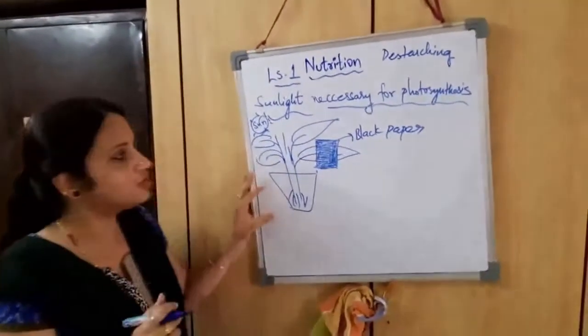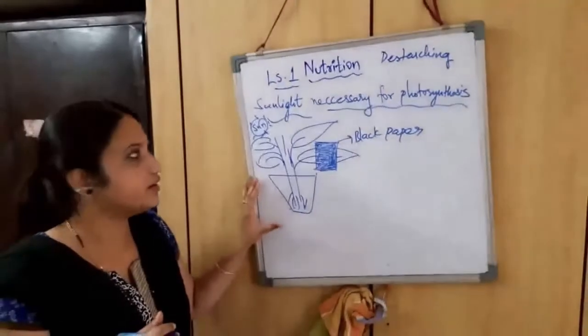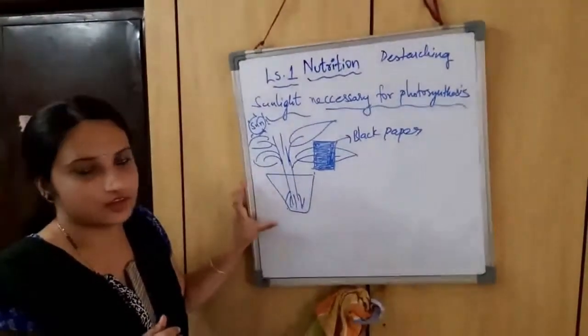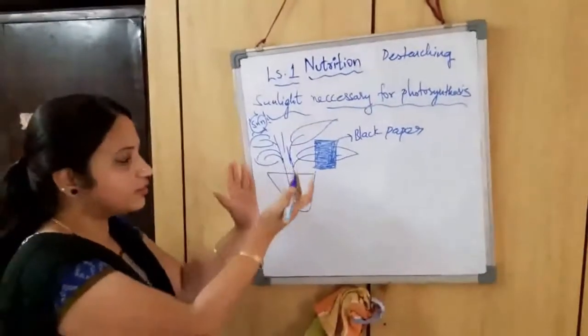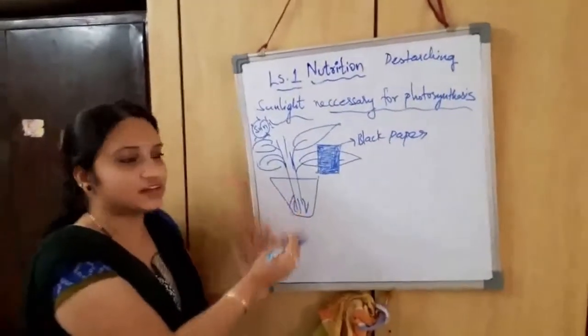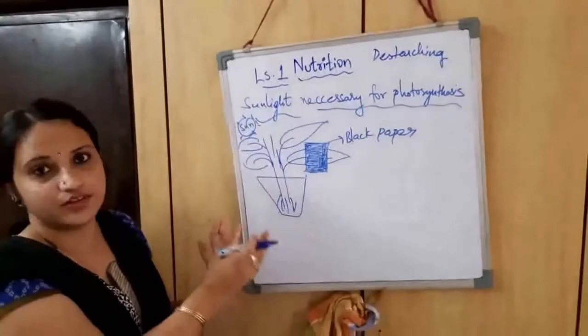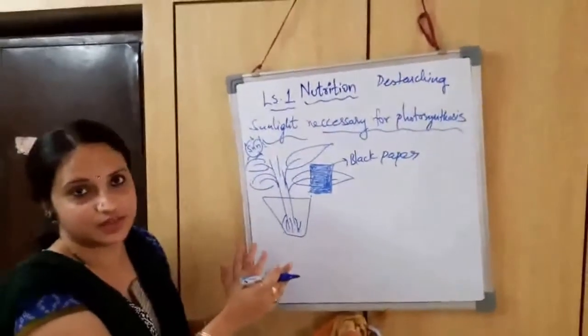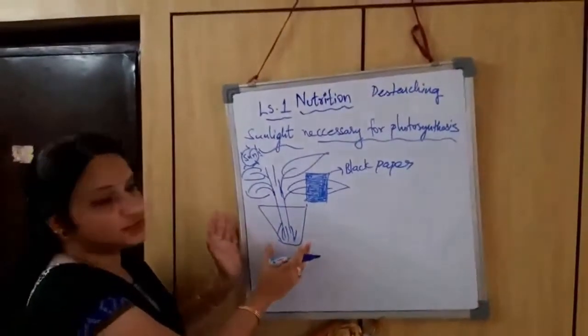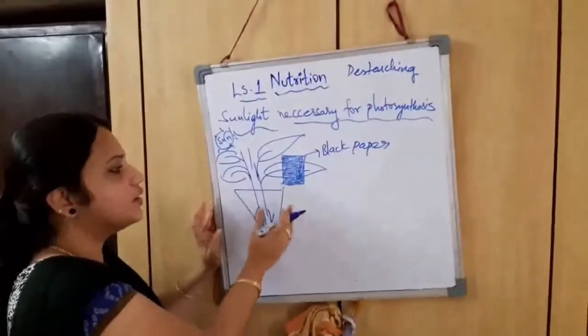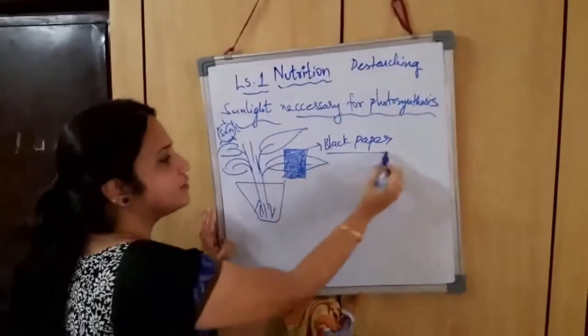So here also, in this particular activity, to show sunlight is necessary for photosynthesis, you have to take a destarched plant before performing it. As I mentioned before, for any activity of photosynthesis, you have to destarch. We have to remove the starch from the leaves. Now again you have to take the destarched potted plant, and you require just one thing, a black paper.